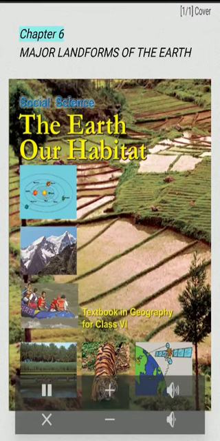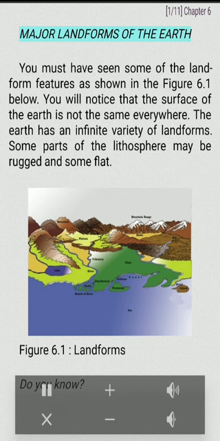Isthmus of Panama. Chapter 6. Major landforms of the Earth. You must have seen some of the landform features as shown in Figure 6.1 below. You will notice that the surface of the Earth is not the same everywhere. The Earth has an infinite variety of landforms. Some parts of the lithosphere may be rugged and some flat.